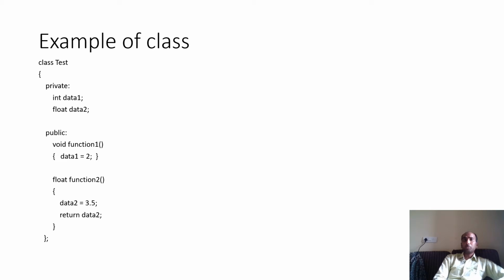Now you can see there are two functions, function 1 and function 2, defined as public. Now tell me, can function 1 access data 1? Yes, of course. Why? Because function 1 is defined inside the class. Can function 2 access data 2? Yes, of course, because function 2 is defined inside the class. But if you create an object of the test class, that object cannot access data 1 and data 2 outside from the class. Data 1 and data 2 can be accessed within the class. Now, what can the object access? Object can access function 1 and function 2, because function 1 and function 2 are public.